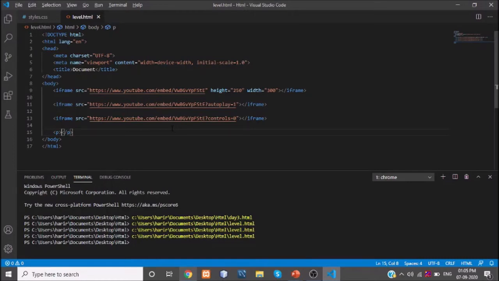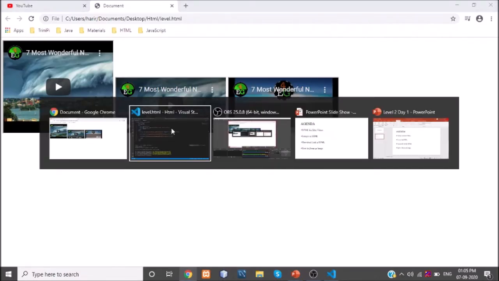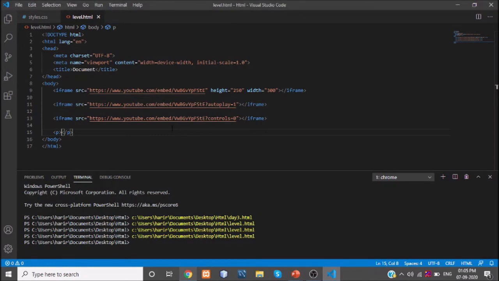The entity is nothing but the ampersand and hash. To add an emoji, we are not using any alphabets in our HTML document.